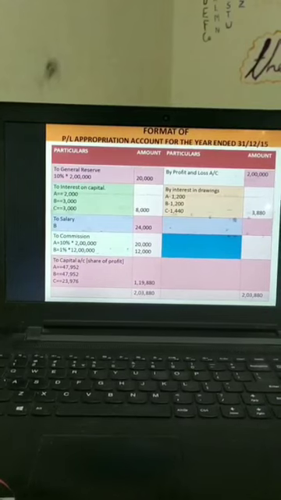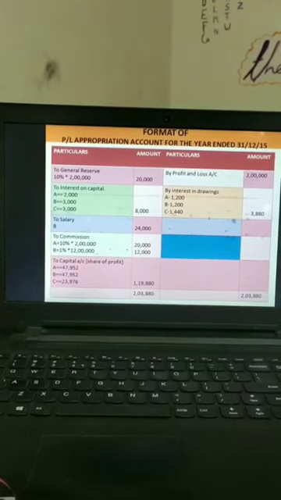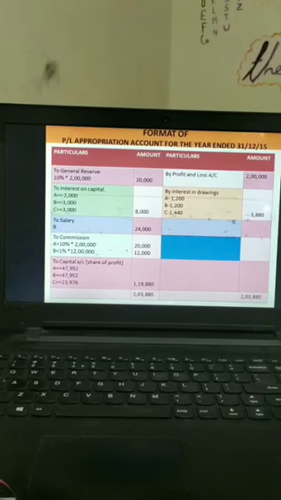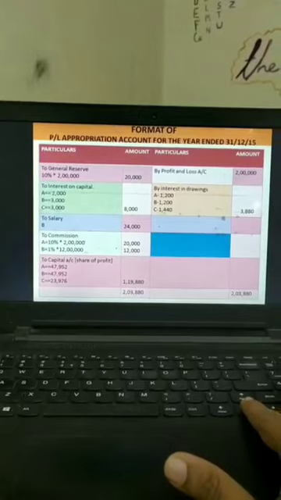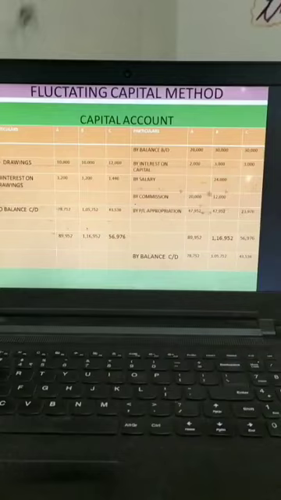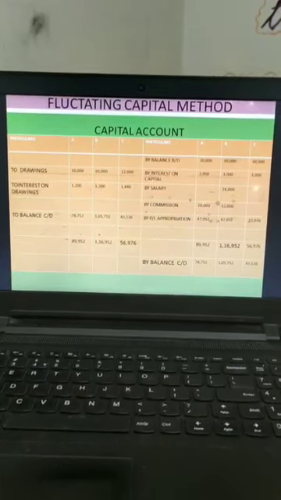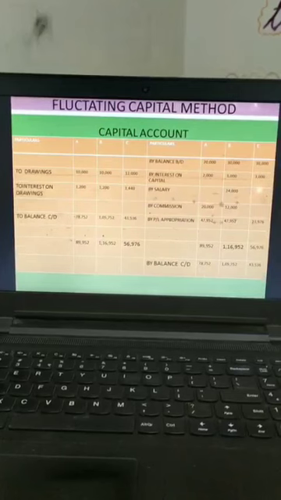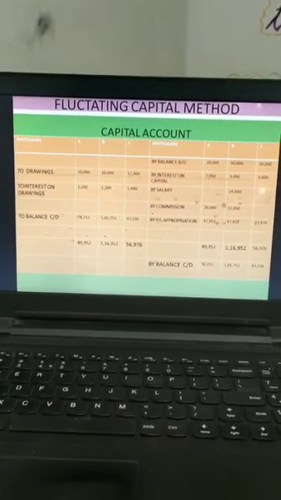What we did, 119,880 multiplied by 2 divided by 5 for A and B, and for C 119,880 multiplied by 1 divided by 5, we got 23,976. So this was our PL appropriation account. Now after this we will be preparing the partner's capital account. You notice that balance brought down I have recorded. Interest on capital 2,000, 3,000 and 3,000. The balance, opening balance of capital was 20, 30 and 30, that is recorded.